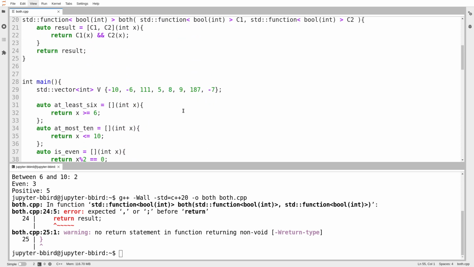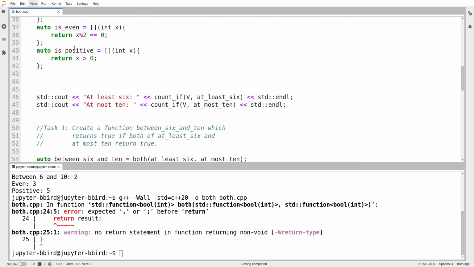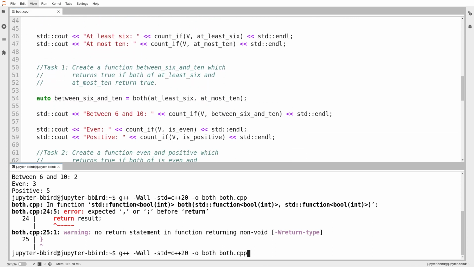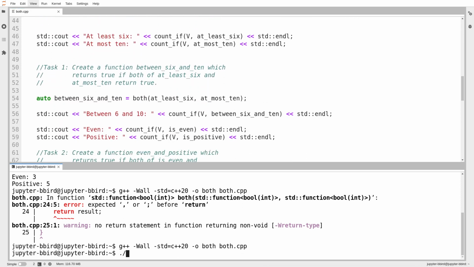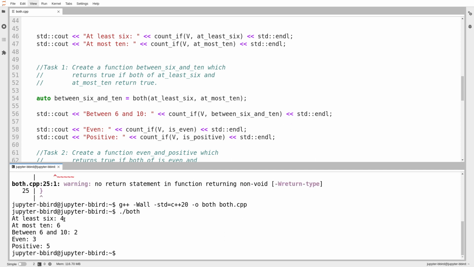And here, I think it doesn't work. I think the error makes that clear. I forgot a semicolon. As I mentioned at the very beginning with lambda expressions, because it's an assignment, you need a semicolon, even though the curly bracket makes it seem otherwise. And even I, as you can see, occasionally forget that. I was so excited about my example that I forgot a semicolon. There it is. Both at least 6 and at most 10, between 6 and 10, there are two elements, just like before.